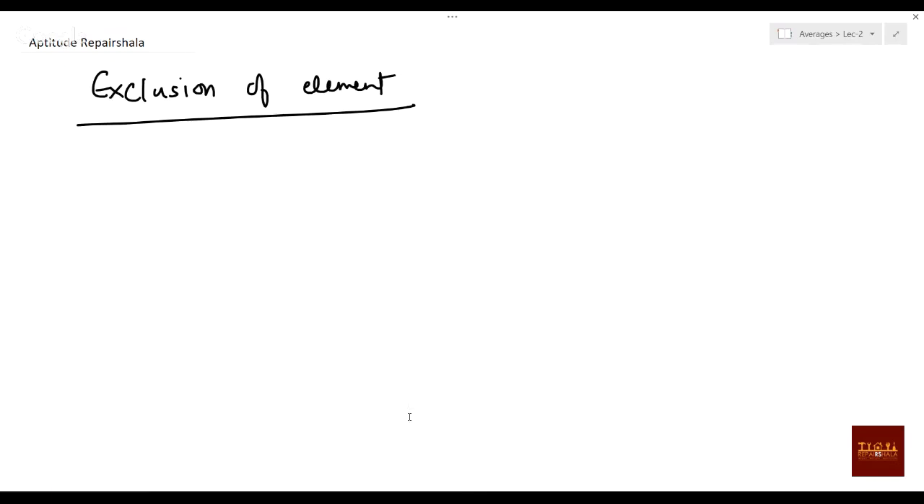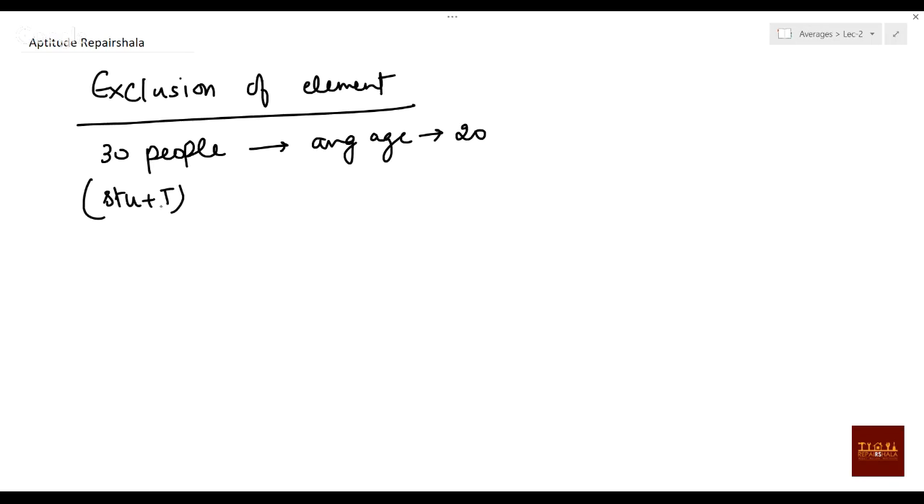The question says there are 30 students. Same question I'll take. There are 30 students, and they have an average age of 20. Actually, not 30 students, I would say 30 people are there in the class, so that will be fine. People in the sense I'm talking about students plus teacher. So you can say 29 students and one teacher. This is the distribution.